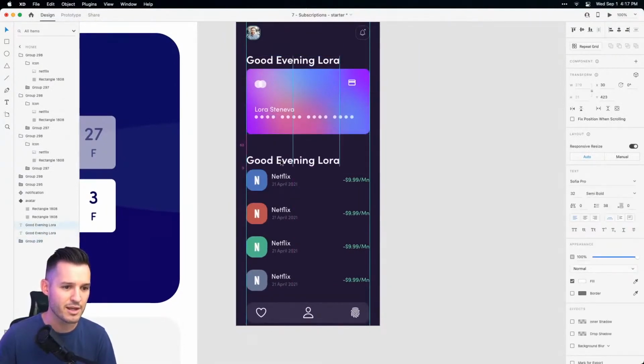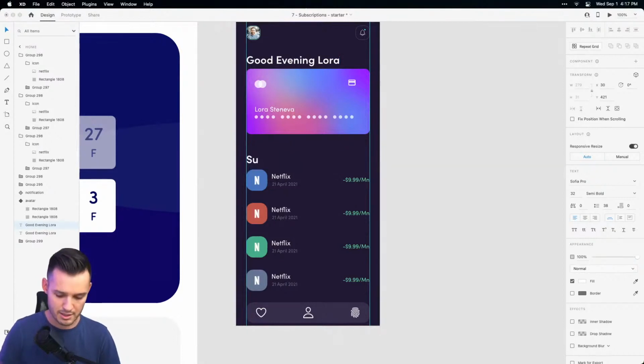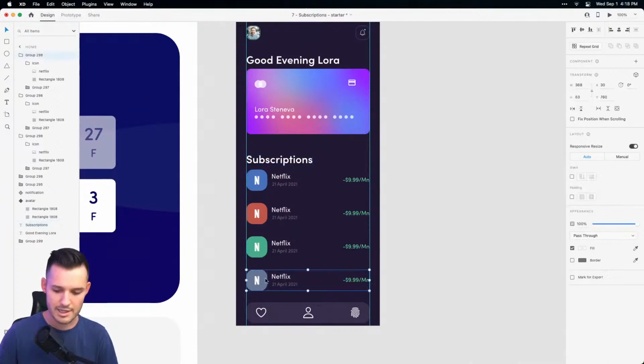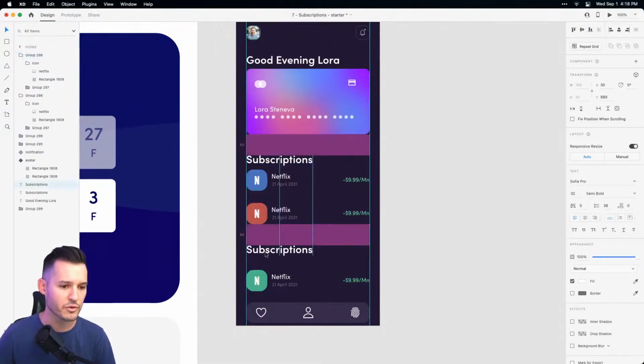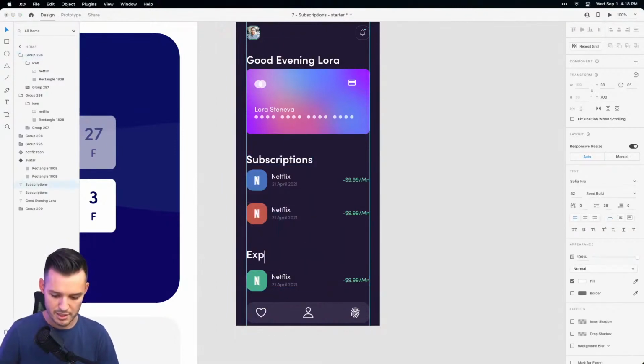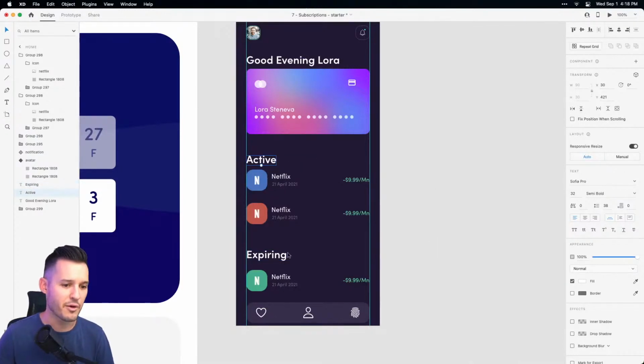I'm gonna bring this down as one of my headlines and just put subscriptions here, okay? And then let's actually make a little bit of space. I'm gonna do a little bit of a scroll area, like a vertical scroll. So I'm gonna put expiring here. Aha, we'll put active, we'll put expiring, okay?